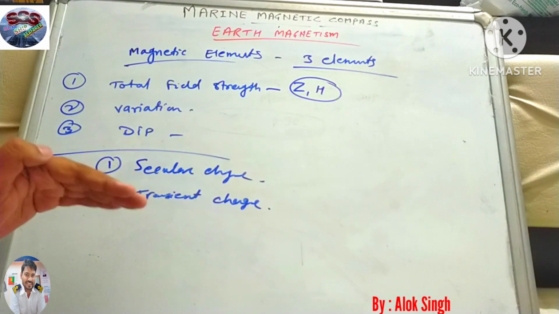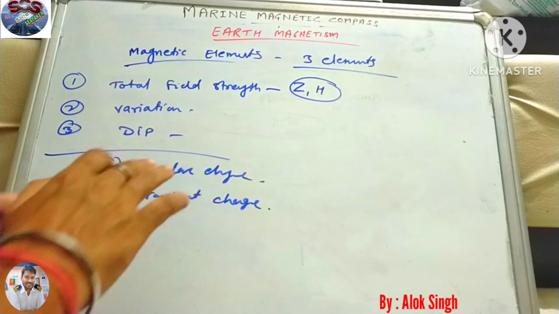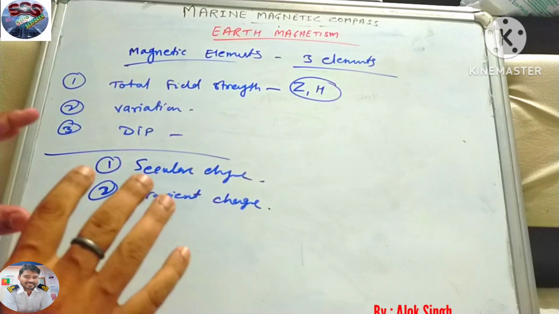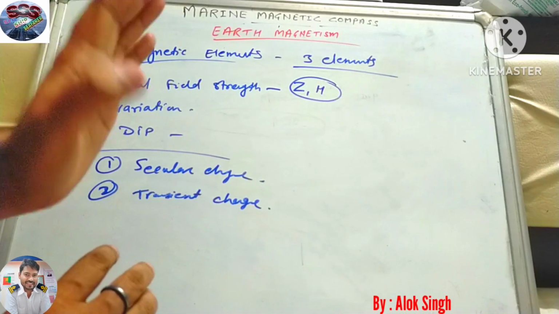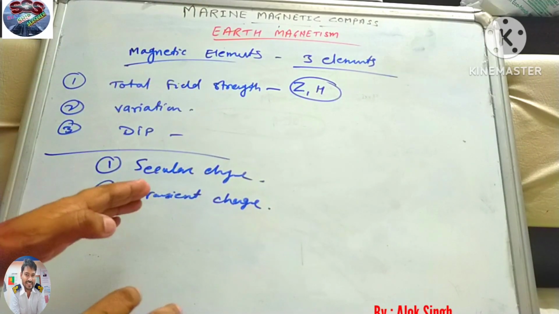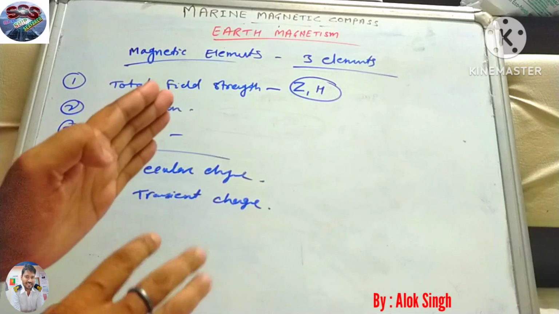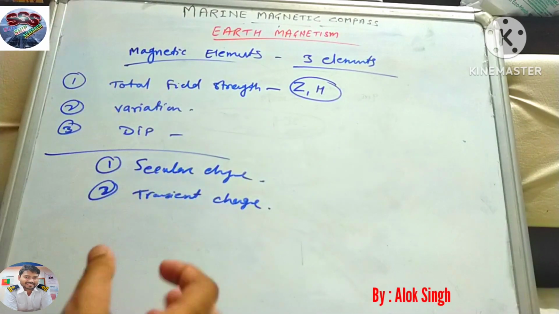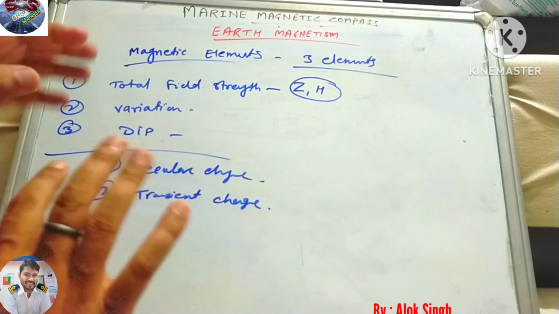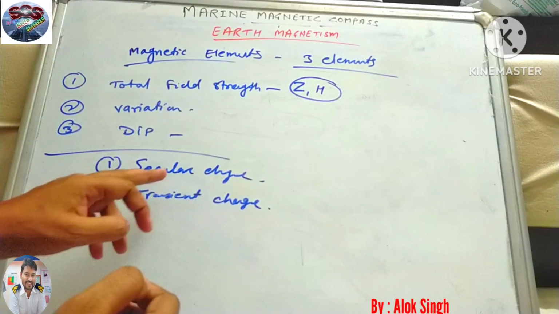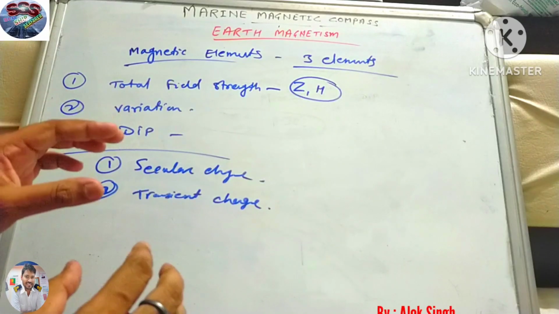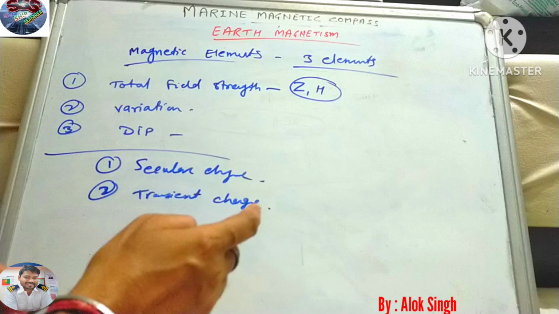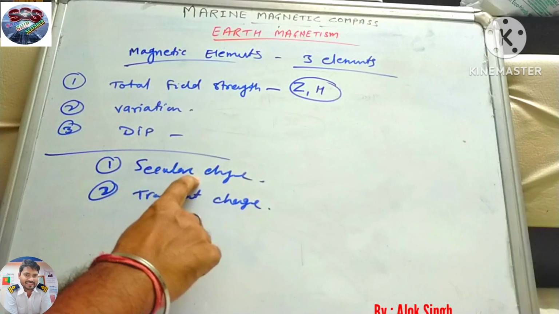Secular change happens because of the magnetic pole of the earth. We have already shown that the geographical pole is a fixed point, which remains fixed, about which the earth spins, and the magnetic pole is somewhat different and keeps on changing. That is what the secular change actually is. It is because the magnetic poles are slowly shifting around the geographical pole, and that is the reason for this secular change.